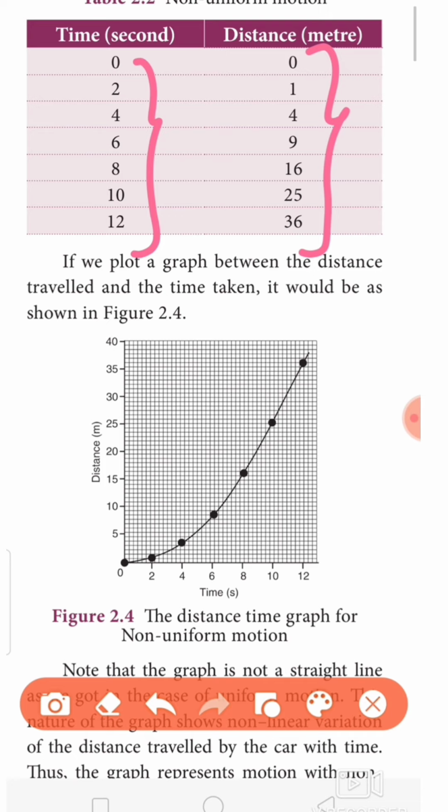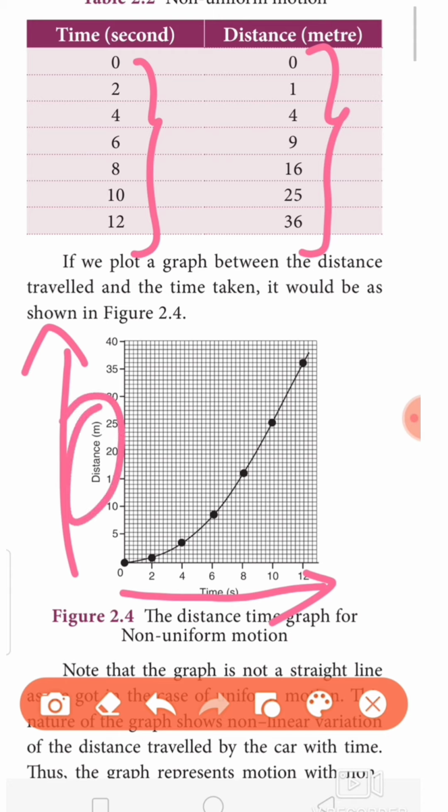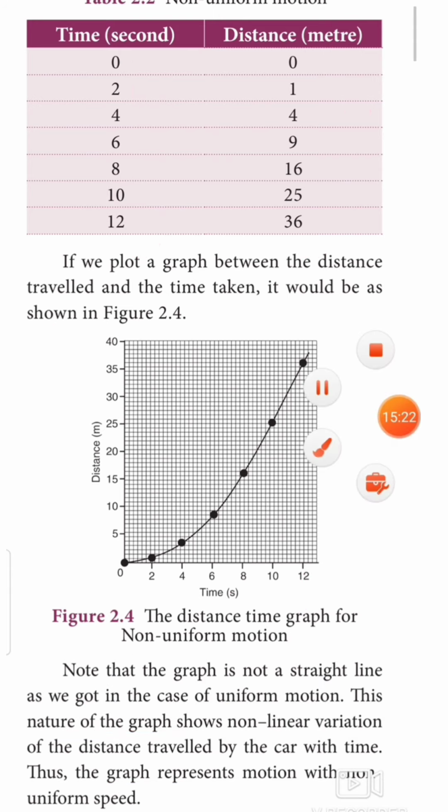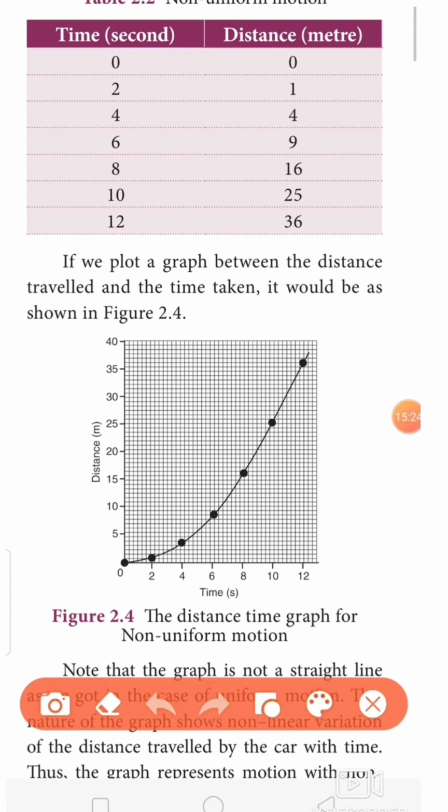As I told you, in the x-axis time is taken, in the y-axis distance is taken. For time 0, distance 0, which is marked as the first point. For time 2, distance 1, which is marked here.